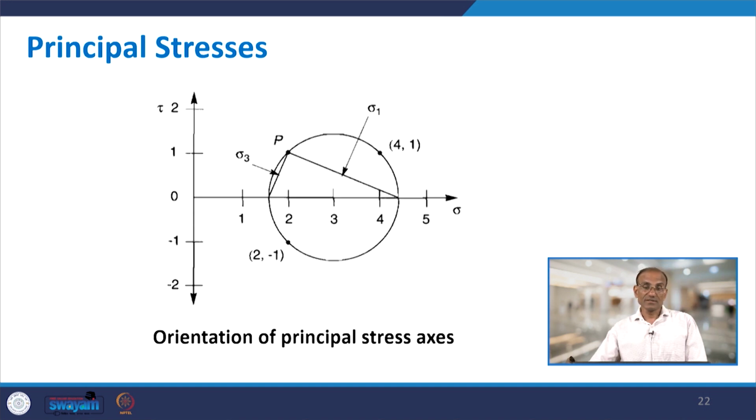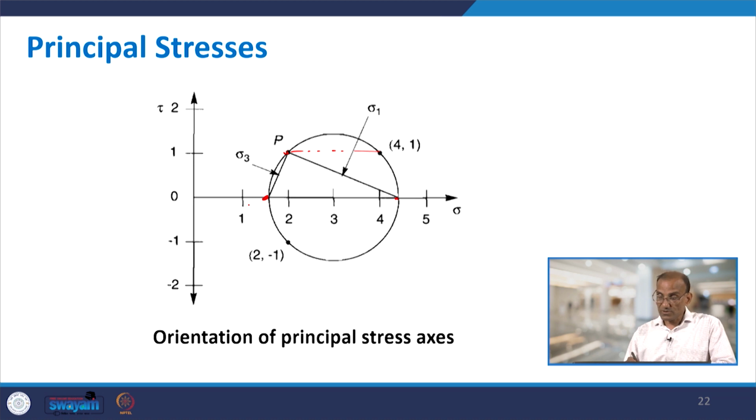Now, in this case, how can we use the pole to locate the principal planes? Here the same Mohr circle is there, where the stress condition 4, 1 and 2, minus 1 is plotted. With this Mohr circle, you can find the pole by putting this, because this is acting on the horizontal plane. So, if I draw this, then I can know the pole. Once the pole is located, you join P with the point of maximum stress and with the point of minimum stress.